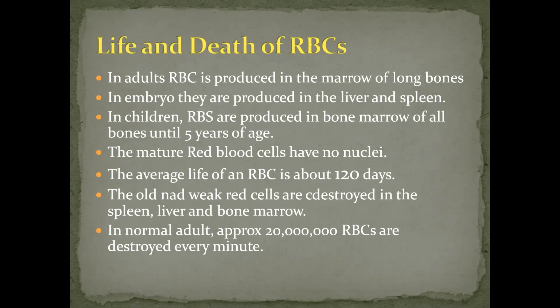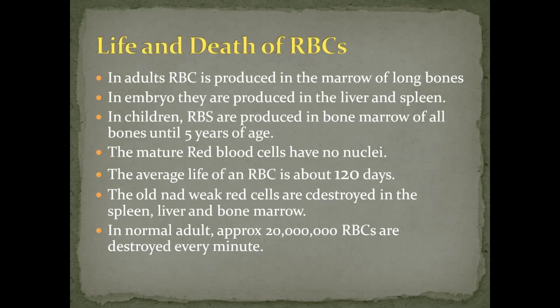The mature red blood cells have no nuclei, but when they are being produced, they have one. As they mature, the nuclei are lost, that is, they become enucleated. The average life of an RBC is about 120 days. You have to note down these points. The old and weak red blood cells are destroyed in the spleen, liver, and bone marrow.